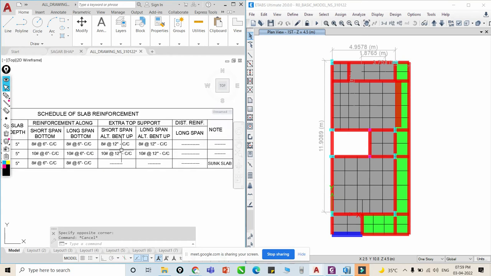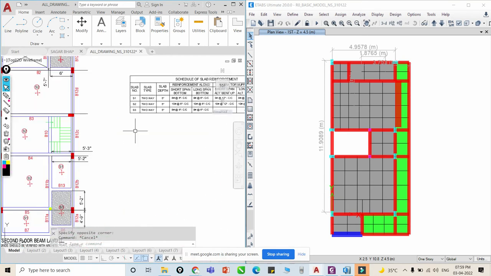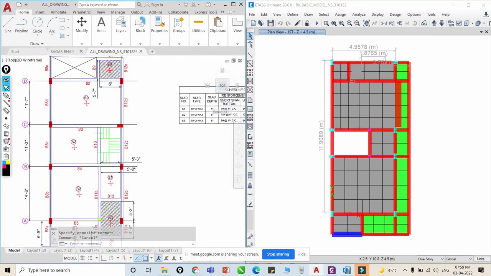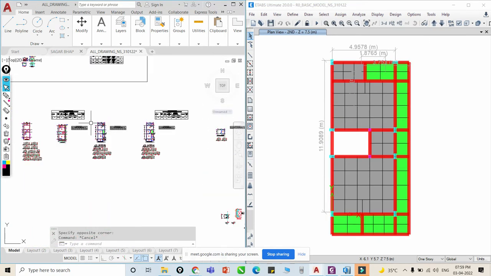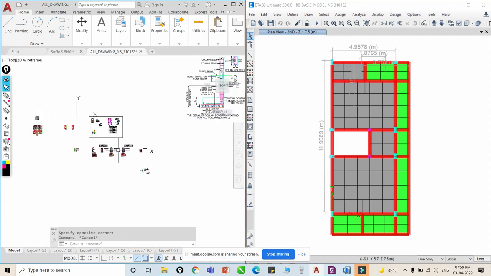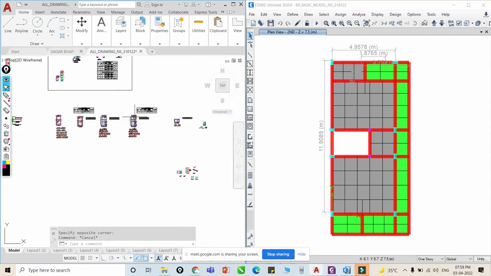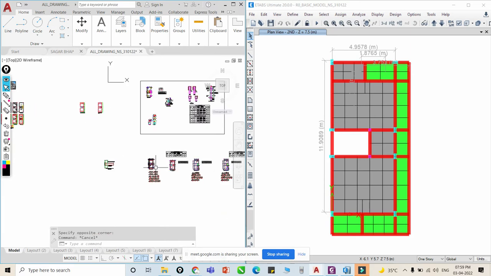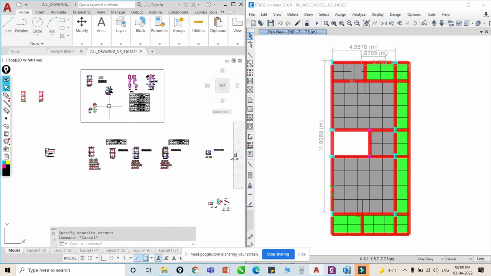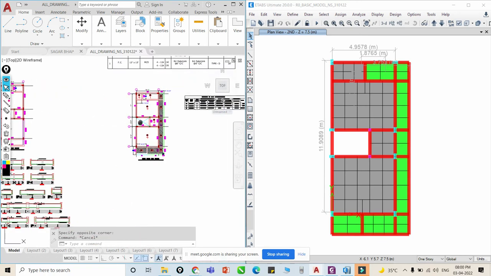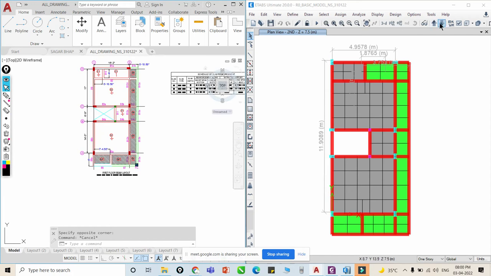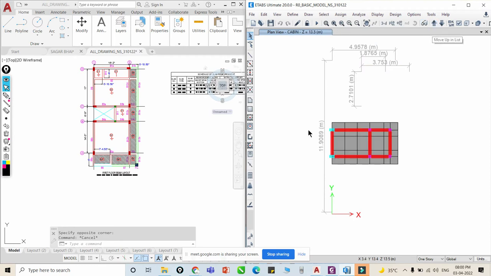Okay, so you can see this is a scheduling of reinforced slabs. This is above the floor, the second floor, right? So in this manner we have to prepare our different systems. This is our second floor, this is our terrace floor, and this is our terrace cabin, right?